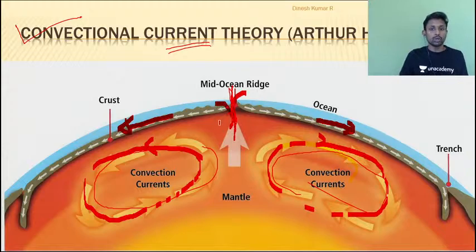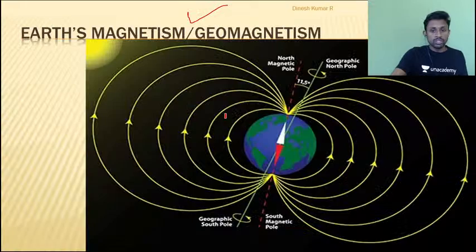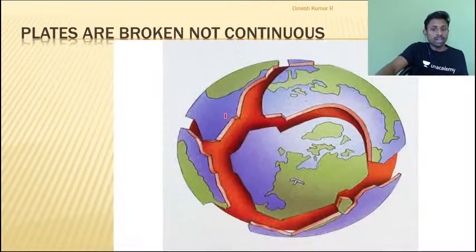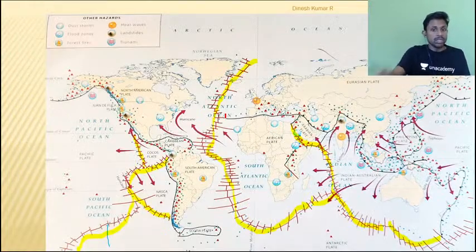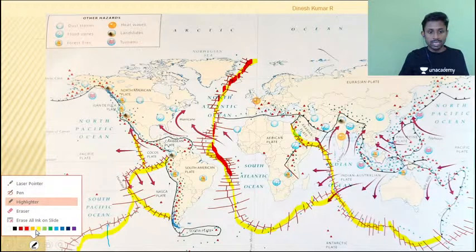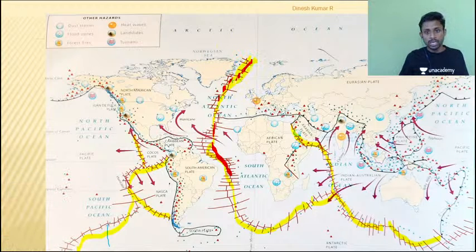Whenever I talk about the earth and plate tectonics, please remember that wherever we have cracks, the magma will come out and you will experience volcanic eruptions. That means I am saying indirectly that all these are the areas where we have continuous volcanic eruptions. So we have volcanic eruptions here. Okay, Kshitish, is that clear, your doubt?